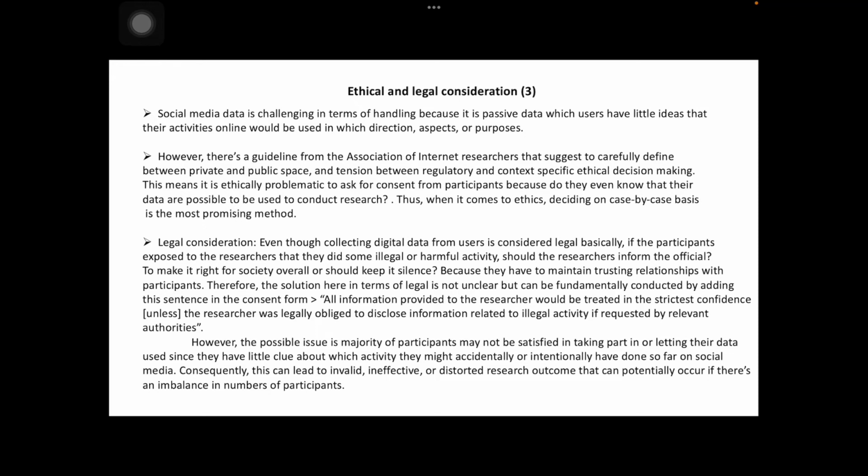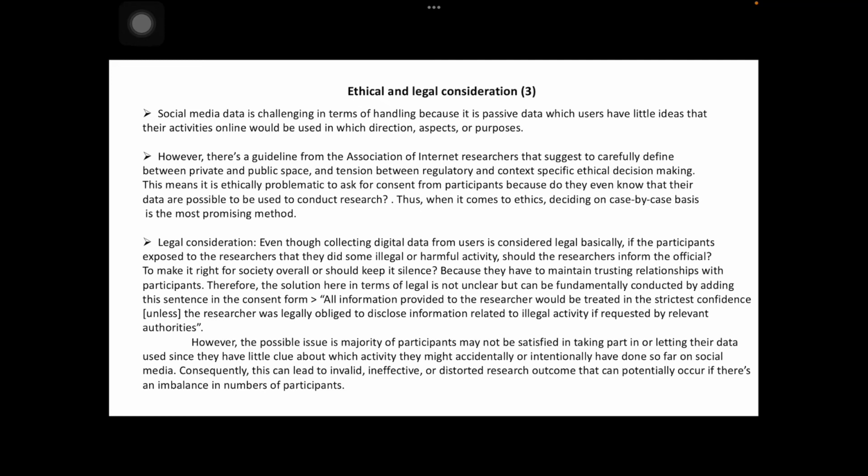This means it is ethically problematic to ask for consent from participants, because do they even know that their data could be used to conduct research? Thus, when it comes to ethics, deciding on a case-by-case basis is the most promising method.